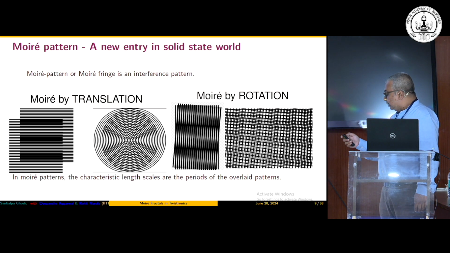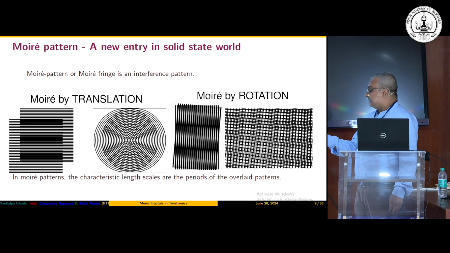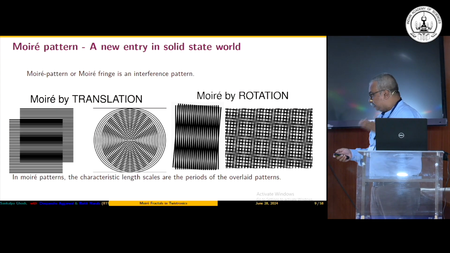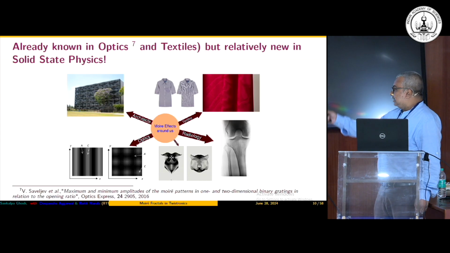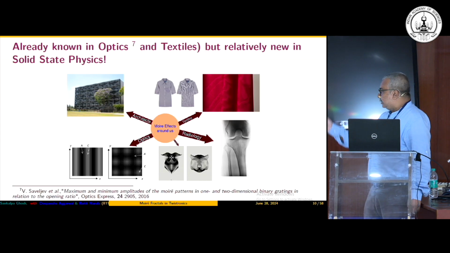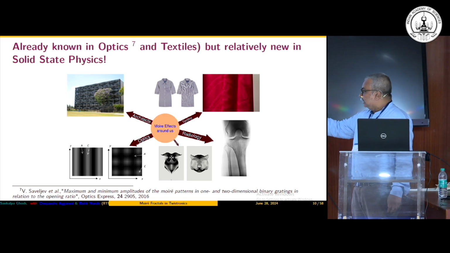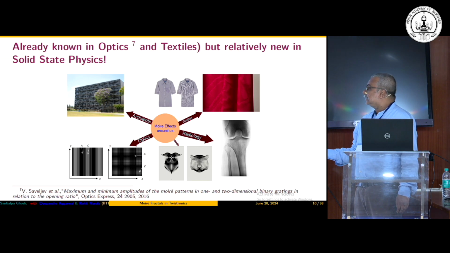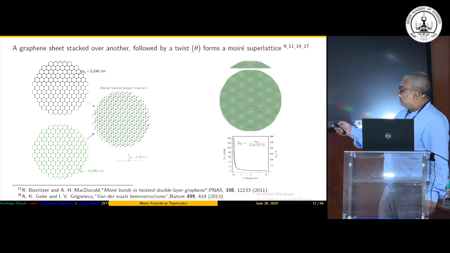Now what will happen when you adopt this particular idea in material science? That is the surprise which has been coming to us for the last few years, as the coordinator of this session, Professor Manish Jain, pointed out at the very beginning. You see these Moiré patterns everywhere, which is why I said it's a late entry in condensed matter. You see them in silk sarees, in shirts, in X-ray plates, in building architecture, in radiology, optics, and so on. They are already familiar with the Moiré pattern, and this is what is happening when it comes to material science.